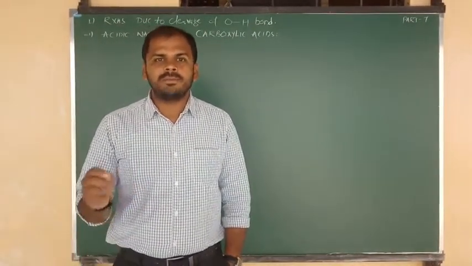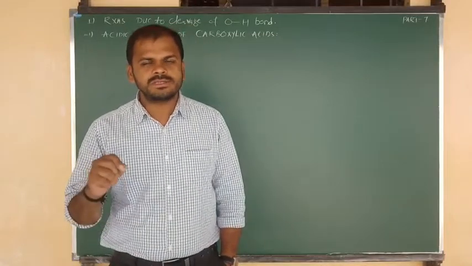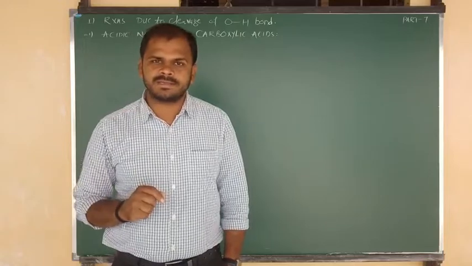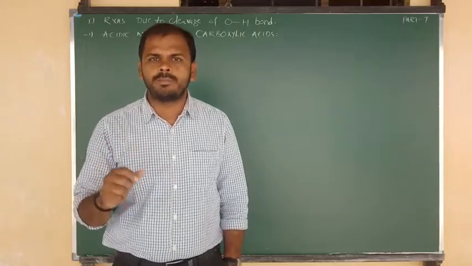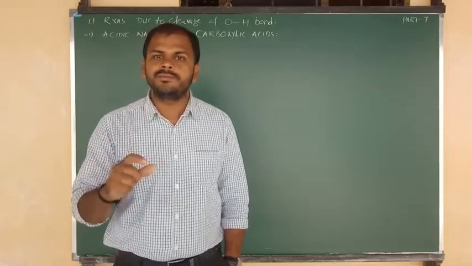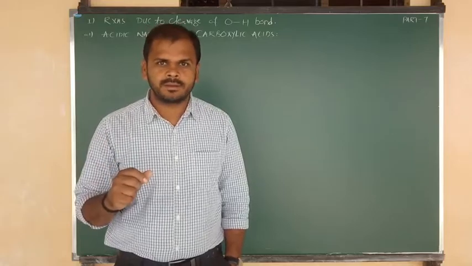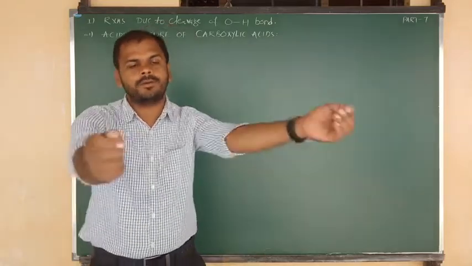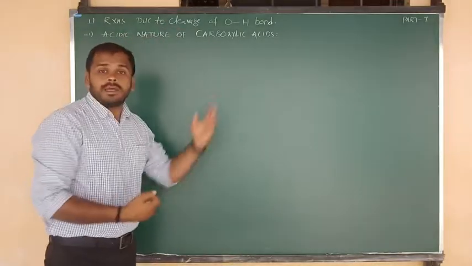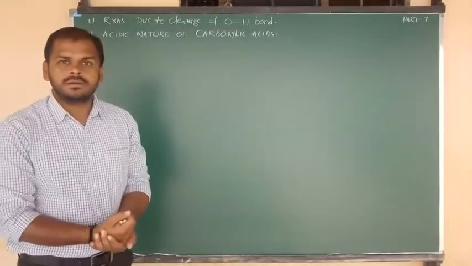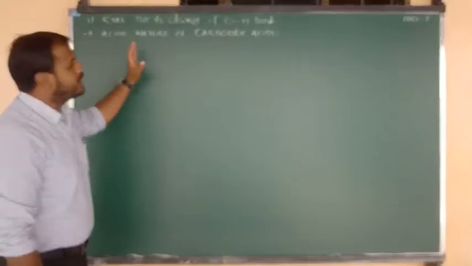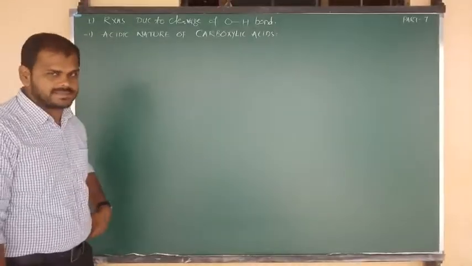In the last class, in the part 6 video, I covered the physical properties of carboxylic acids like melting point, boiling point, solubility, physical states, and the polar nature. And in this part 7 video class, today I am going to discuss the chemical properties of carboxylic acids.